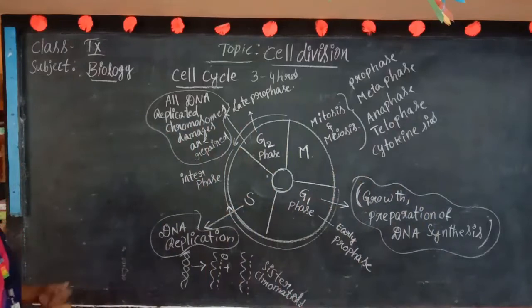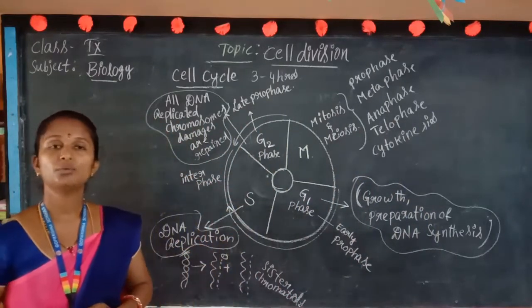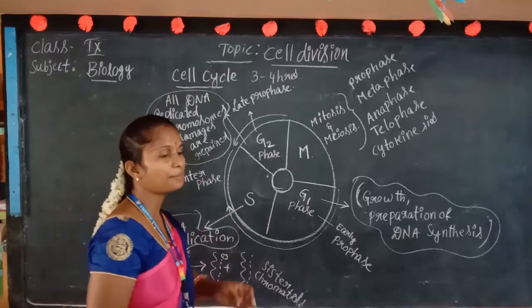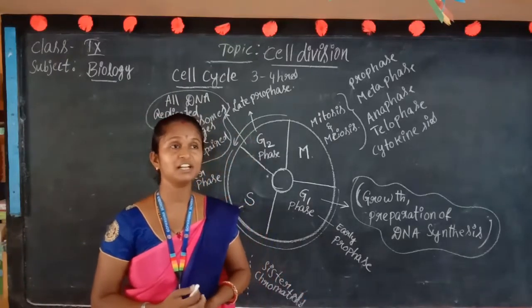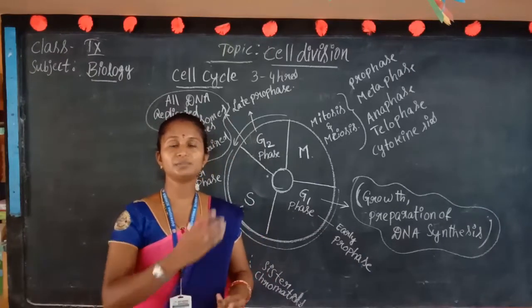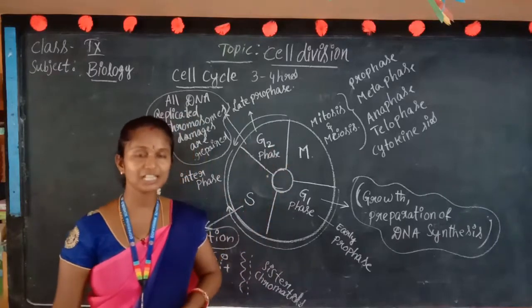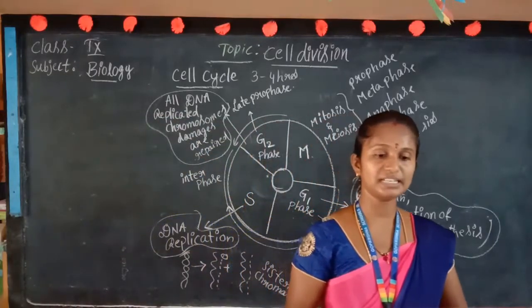And to perform these functions, some checkpoints are there. What are the checkpoints? To stop any damages, if the chemical or cytoplasm is not divided, or sufficient proteins are not made for the DNA, at that time some checkpoints are there in this cell cycle. What are the checkpoints? We will see now. The checkpoints are nothing but